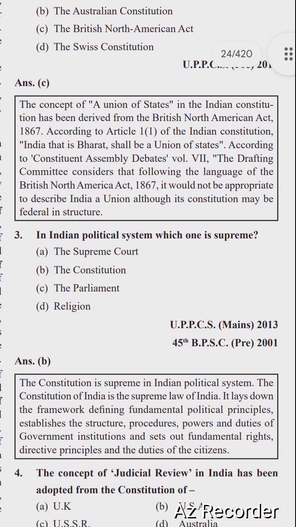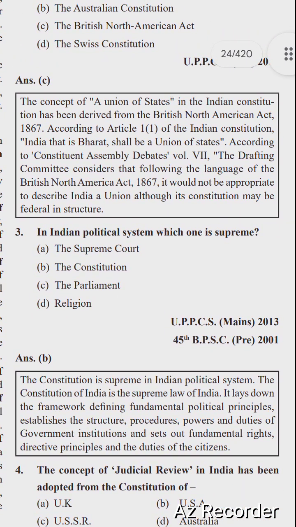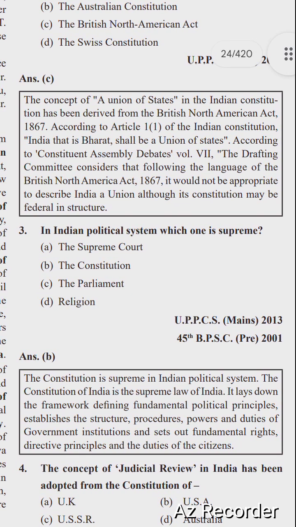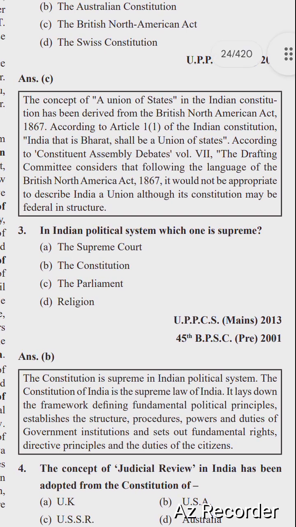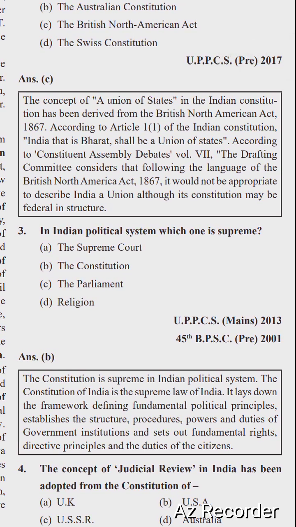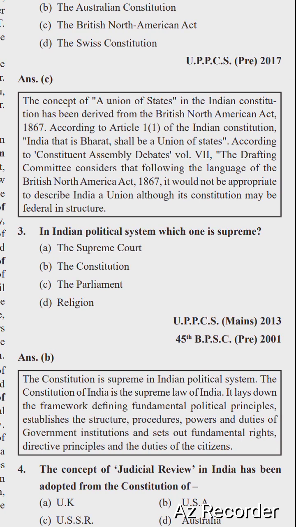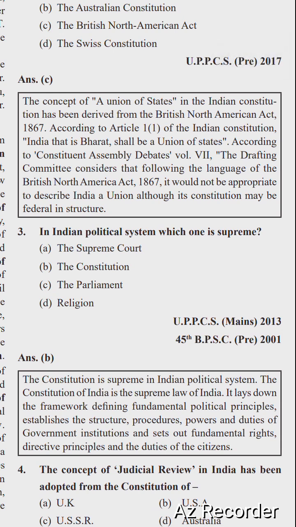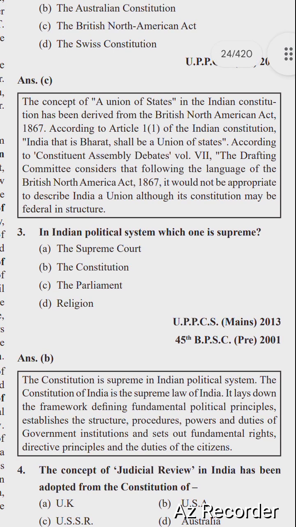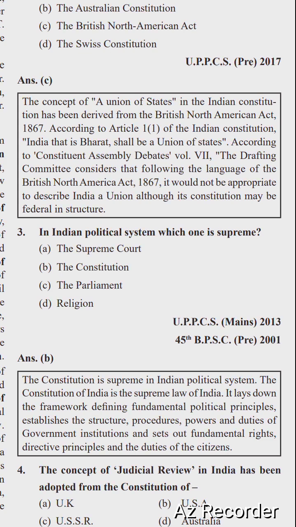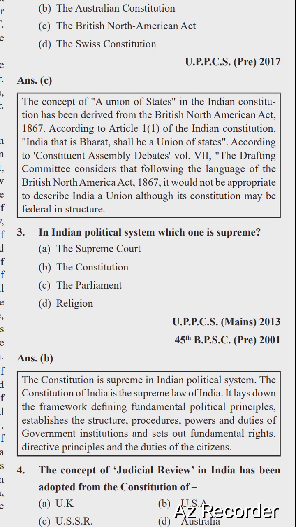The concept of a union of states in the Indian Constitution has been derived from the British North American Act 1867. According to Article 1 Clause 1 of the Indian Constitution, India, that is Bharat, shall be a union of states. According to the Constituent Assembly Debates Vol. 7, the drafting committee considered that, following the language of the British North American Act 1867, it would not be appropriate to describe India as a union, although its constitution may be federal in structure.